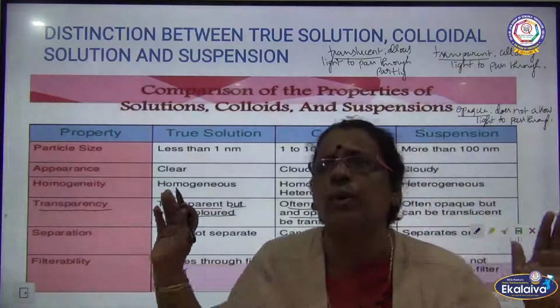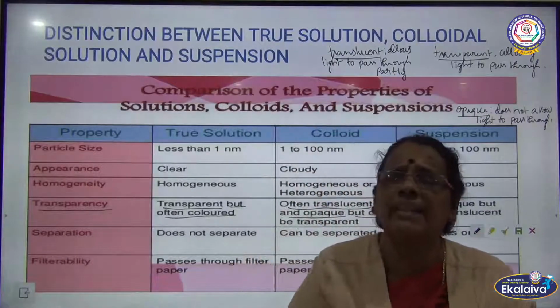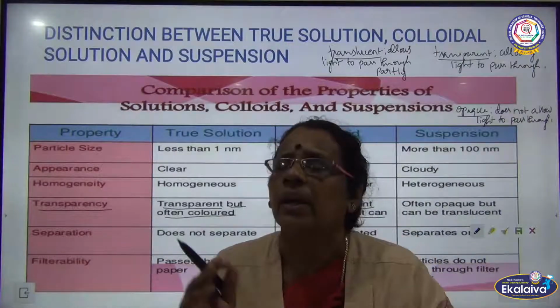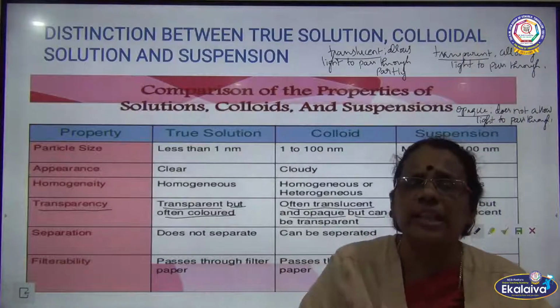Sometimes it will never allow the light to pass through. In the true solution, as light rays pass through, often the solution appears colored. So that is transparency.